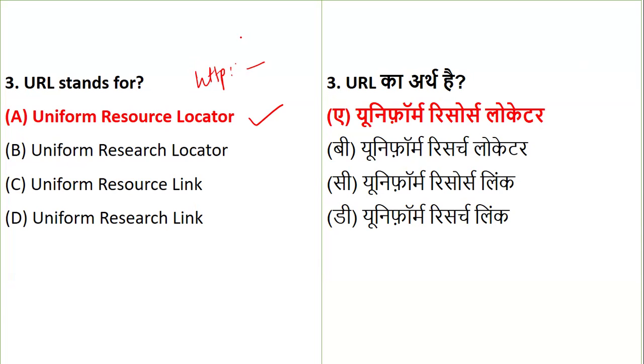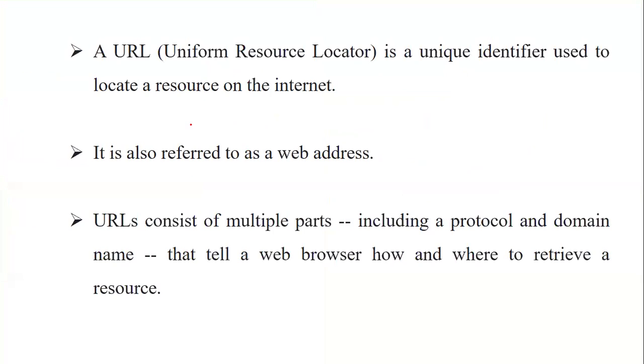So a URL is a uniform resource locator, giving a unique resource address on the web, and that is what it is known for, right? It is a unique identifier used to locate a resource on the internet. It is also referred to as a web address, and it consists of multiple parts, such as the protocol and domain name, that tell a web browser how and where to retrieve a resource from, right?